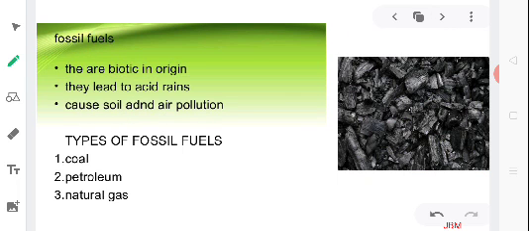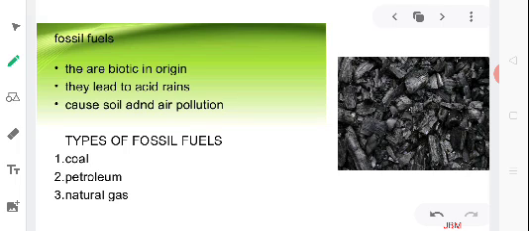So now we will discuss a bit about the fossil fuels. I hope you know what fossils are. In the manner in which fossils are formed, in a similar manner, these fuels are also generated. That is why the name fossil fuels. Fossil fuels are natural fuels which were formed deep under the earth's surface from the prehistoric remains of living organisms like plants and animals. Coal, petroleum, and natural gas are examples of fossil fuels.